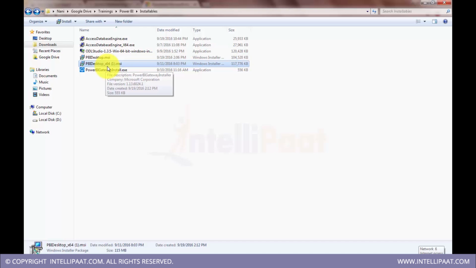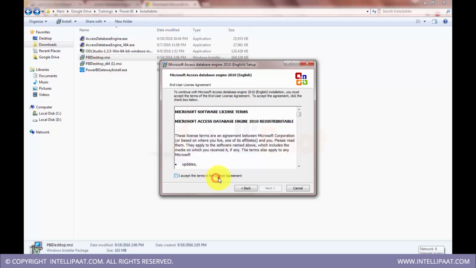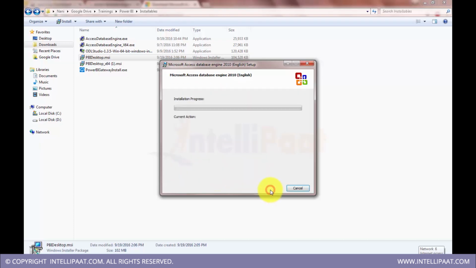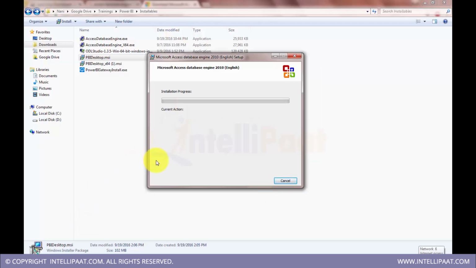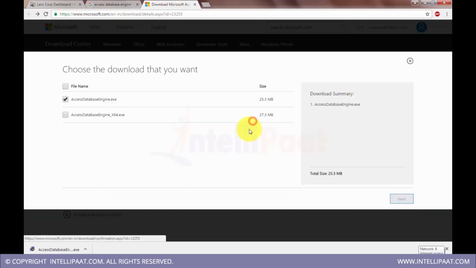So here, this is Power BI desktop 64-bit and this is 32-bit. I'm putting in the access drivers. This will help in reading Excel files prior to the 2007 release. I got these drivers from this website, so you can download the access drivers from here. When you click on download, it will ask which version you want. This is 32-bit. If there is no extension mentioned, it's 32-bit. Generally it would be mentioned as x86, not very sure, but for 64-bit it would be clearly written as 64-bit.